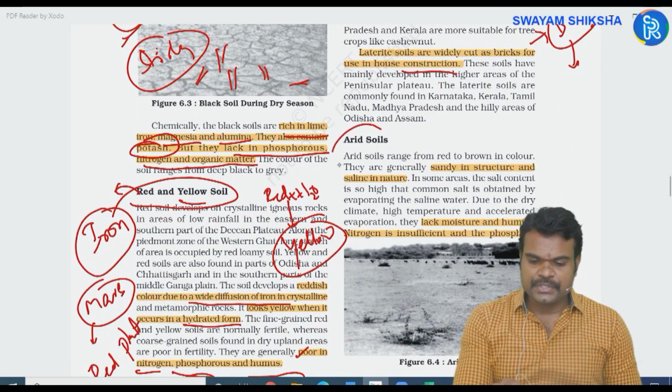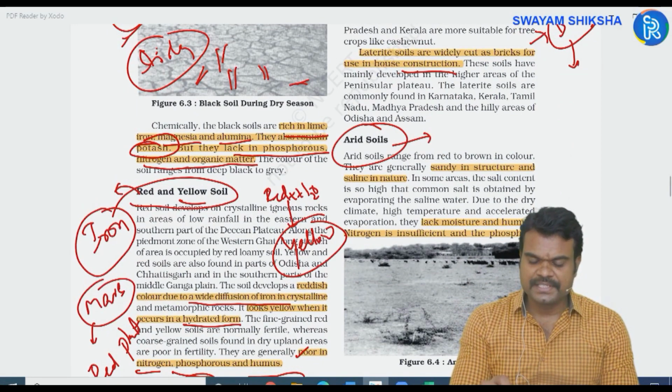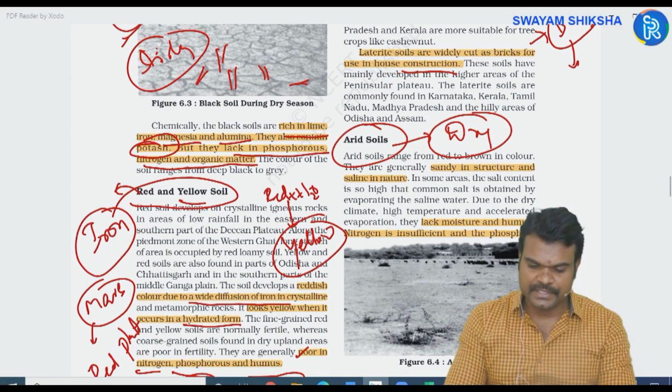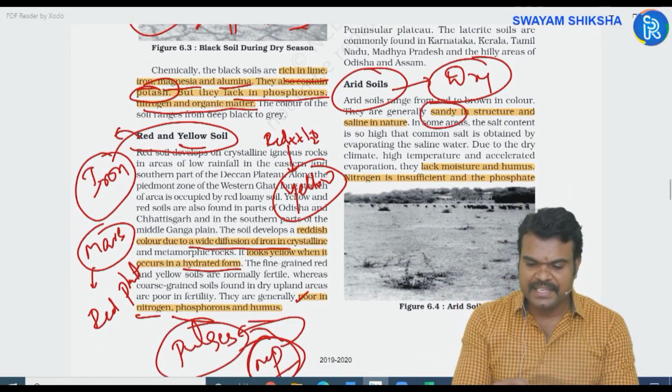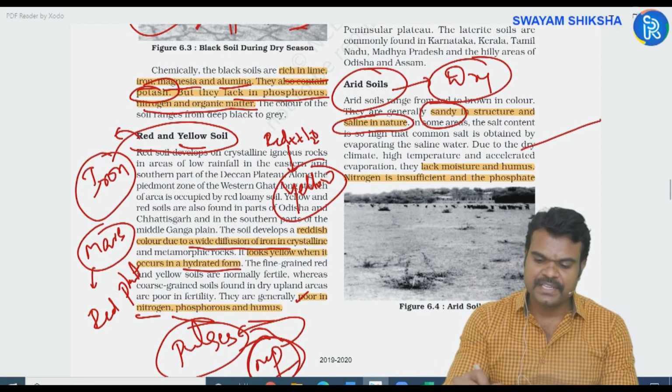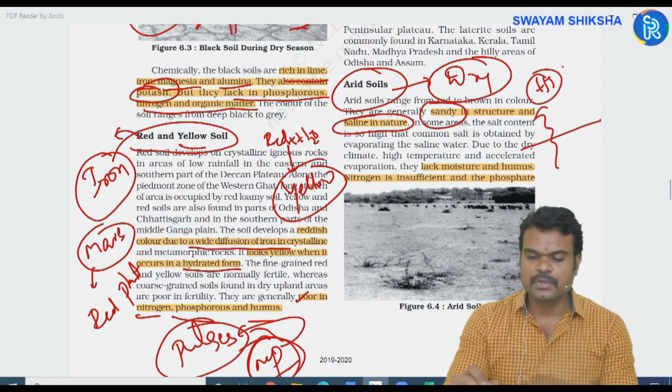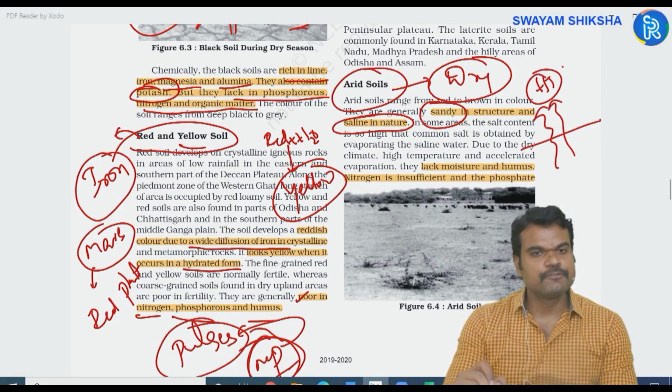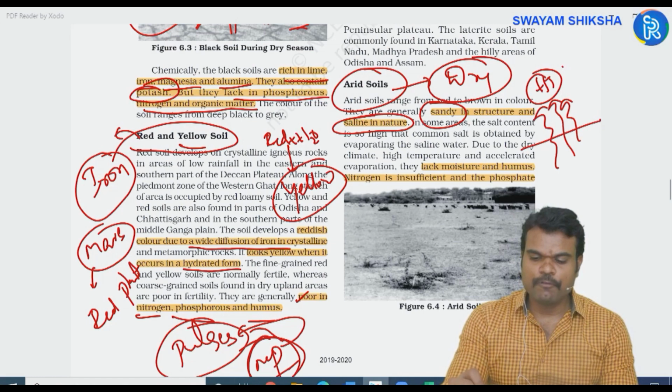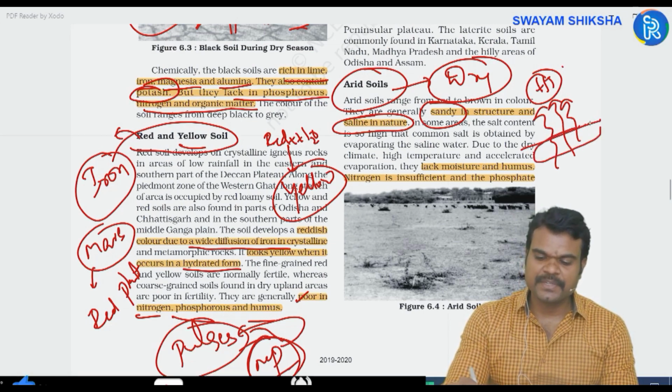Next, arid soils. Arid soils are generally seen in the dry areas like Rajasthan. They are sandy in structure and they are saline in nature. Why are they saline? Because you have the high temperature. When you have the high temperature and low rainfall, the evaporation rate would be greater. If you have a greater evaporation rate, automatically you can expect more concentration of salts in the upper layers.